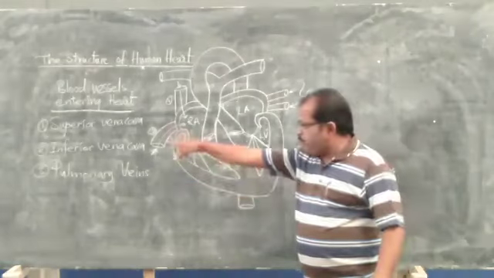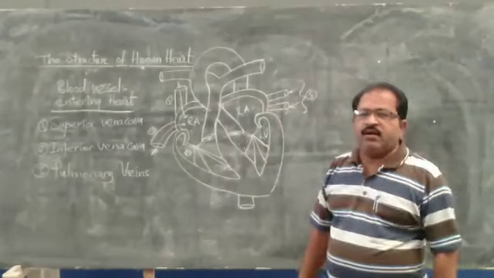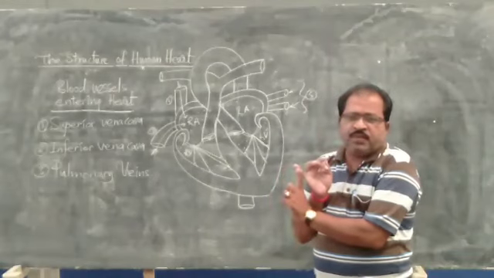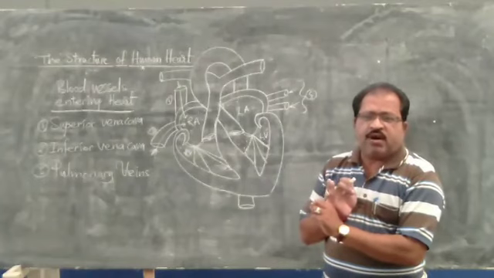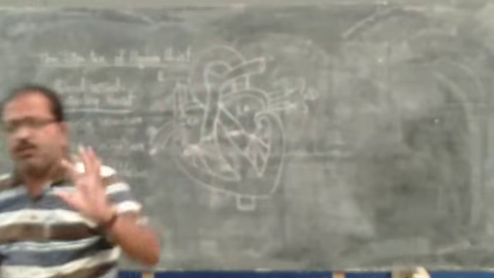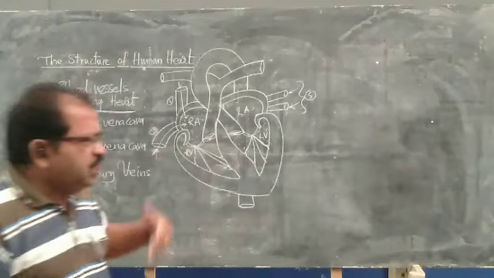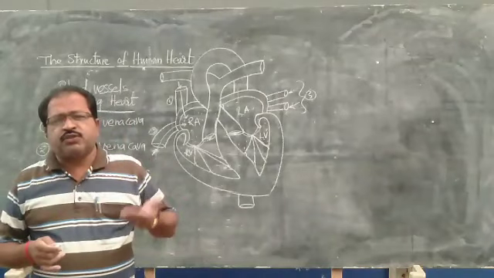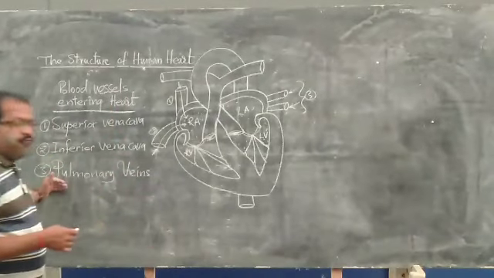And this inferior vena cava is also called the posterior vena cava. Superior vena cava is called anterior vena cava or procaval, and inferior vena cava is also called posterior vena cava. Superior vena cava will bring the blood from all the upper parts of the body, the parts which are above the heart. And next, inferior vena cava will bring the blood from the lower parts of the body, that means the parts which are present below the heart. Okay. And next one is the pulmonary vein.